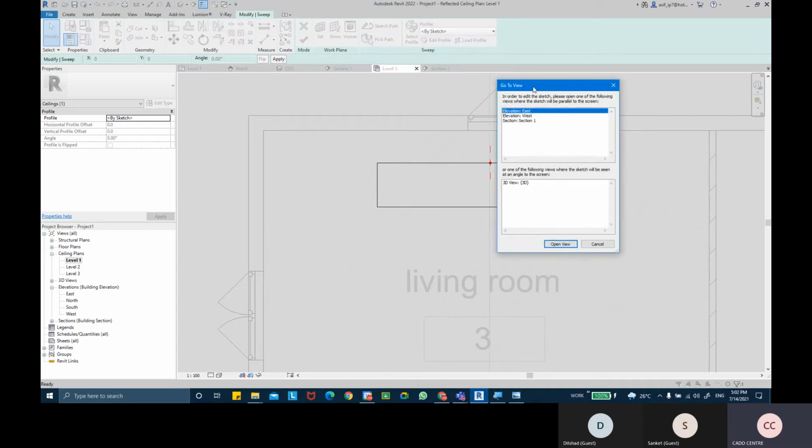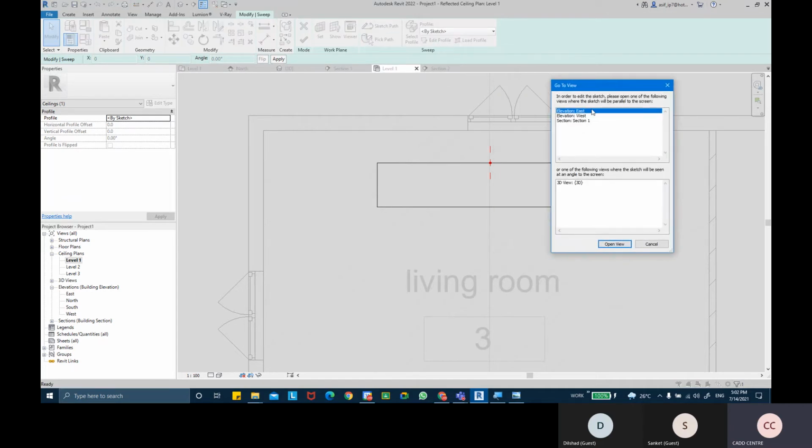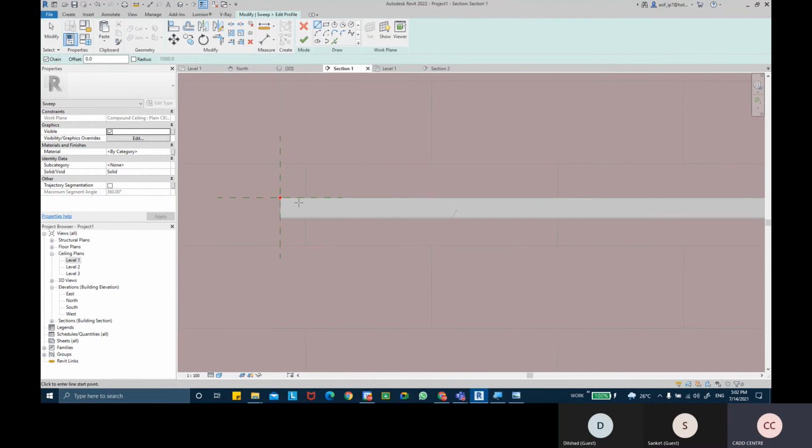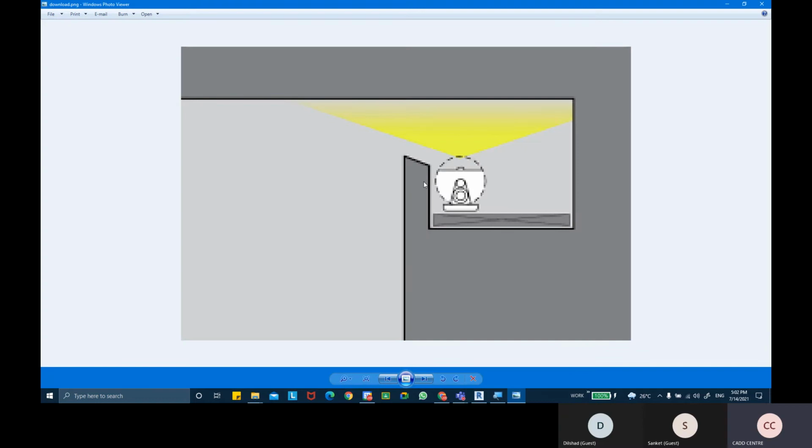When I take edit profile, it will tell me you can't create a profile in this view. You either need to go into your east elevation view or the west elevation view or the section 1 view or the 3D view. So I'm going to pick section 1 view, which is this line actually. I'm going to pick that, open with, and now I can create that profile shape, which would be this shape, like it will go straight and a little crossed.